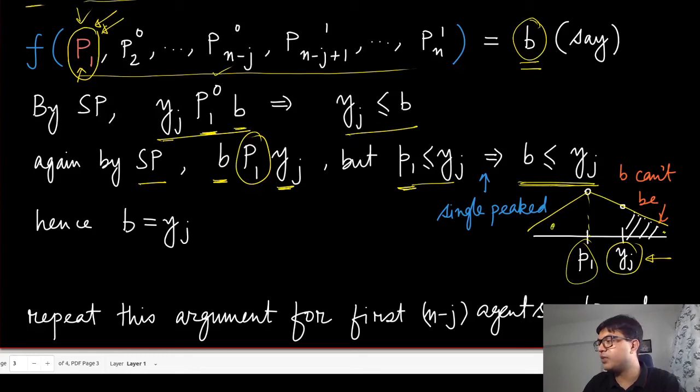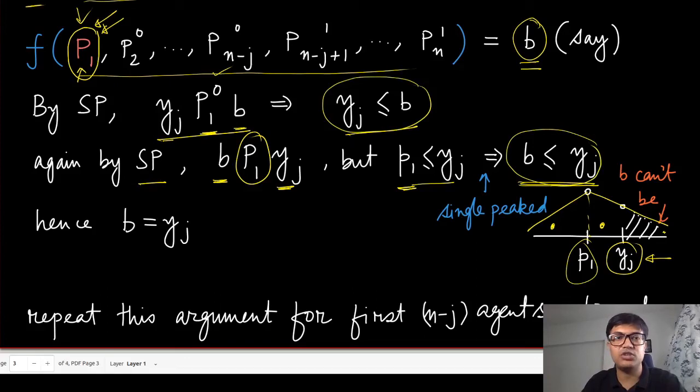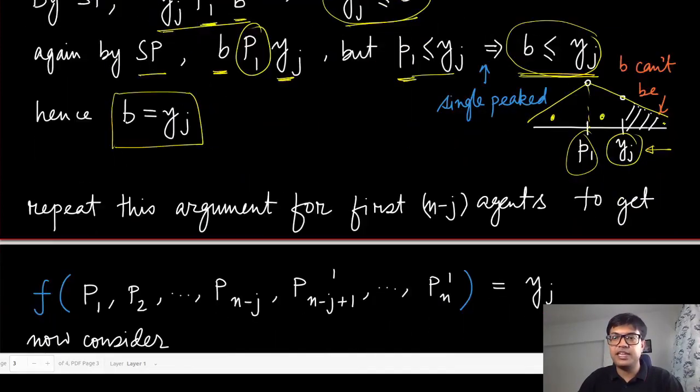It can be somewhere here or it can be here, but it can never be on the right hand side. And because B has to be less than or equal to yj, and in the previous conclusion we have made yj has to be less than or equal to B, then it must be the case that B must be exactly equal to yj. So we can repeat this argument for the first n minus j agents.